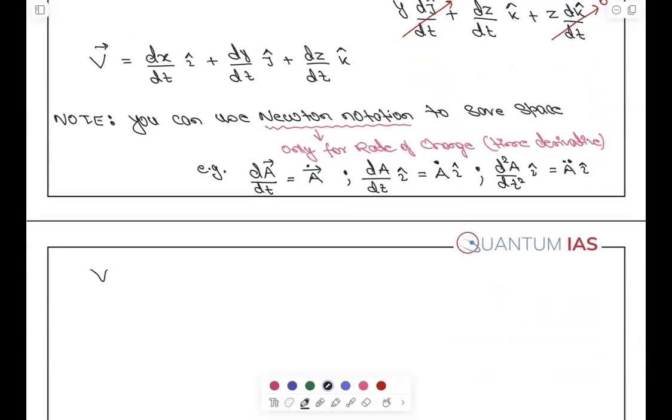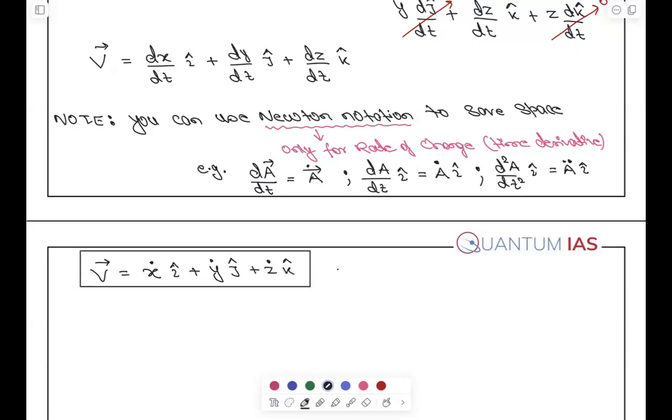So you can write that, what is v? v is nothing but x dot, means dx by dt, plus y dot plus z dot. And a क्या होगा, लिखकर बताओ तुम लोग.